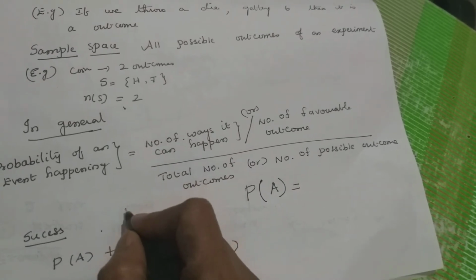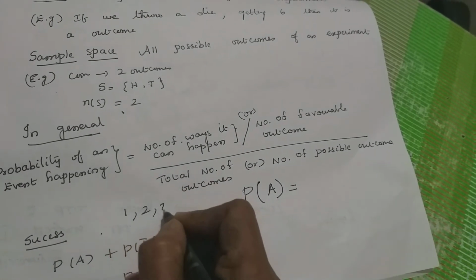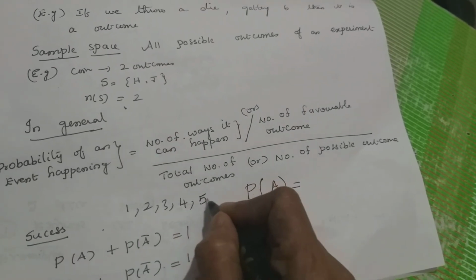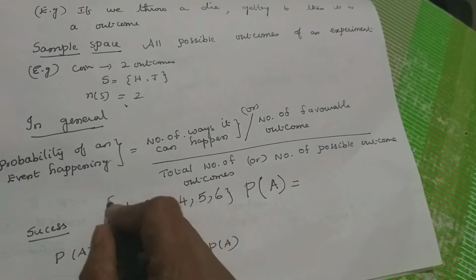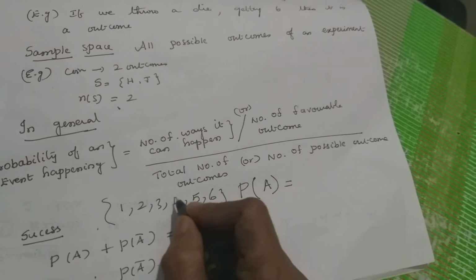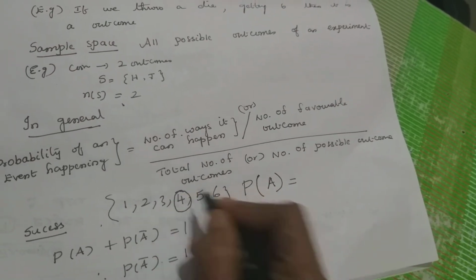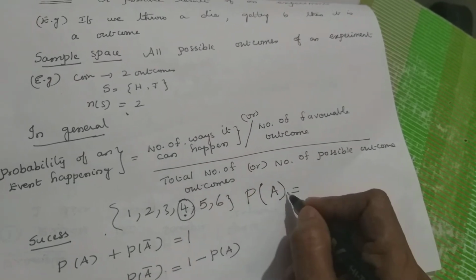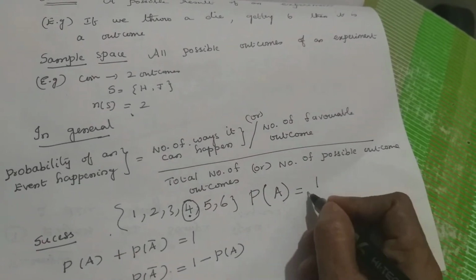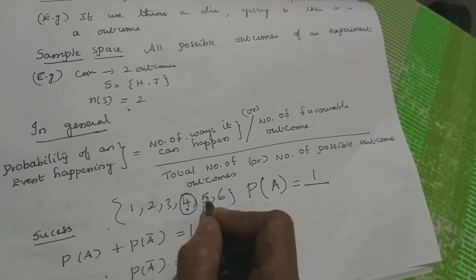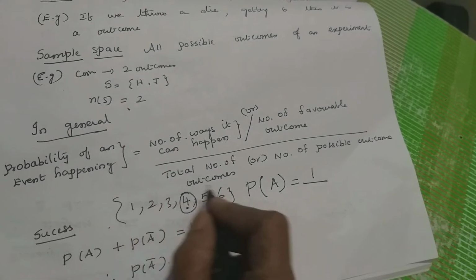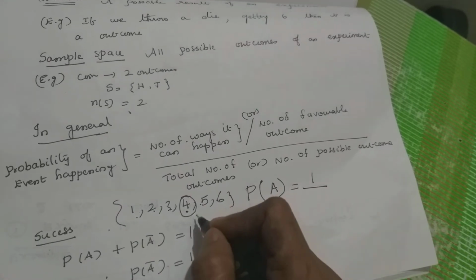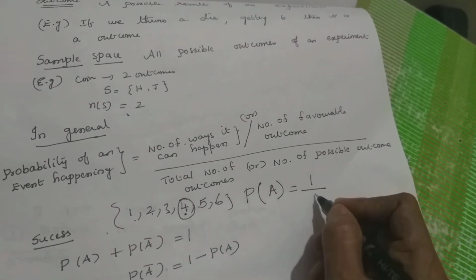In a die, 6 outcomes are there. One die, remember, I am not throwing 2 dice, only one die. How many outcomes? 6. But I want the possible outcome. What I want is actually the probability of getting a 4. So that means 4 will come only one time, divided by, you know how many outcomes in a die. For one time if you throw a die, 1, 2, 3, 4, 5, 6. So your sample space is 6. So you are getting 1 by 6.